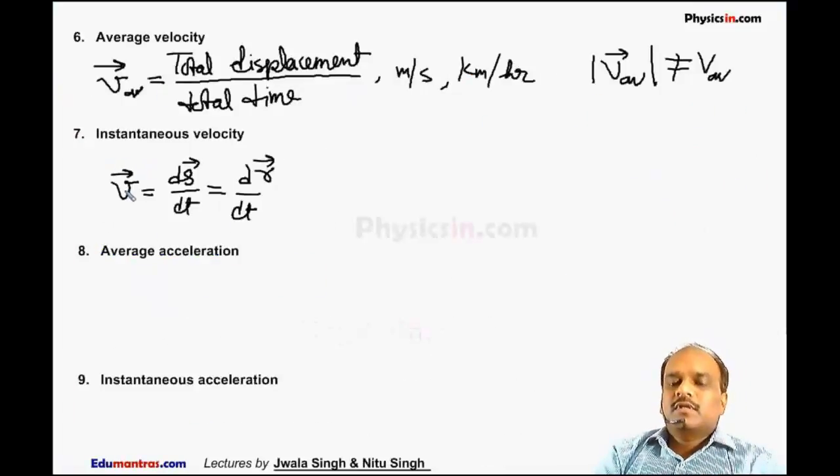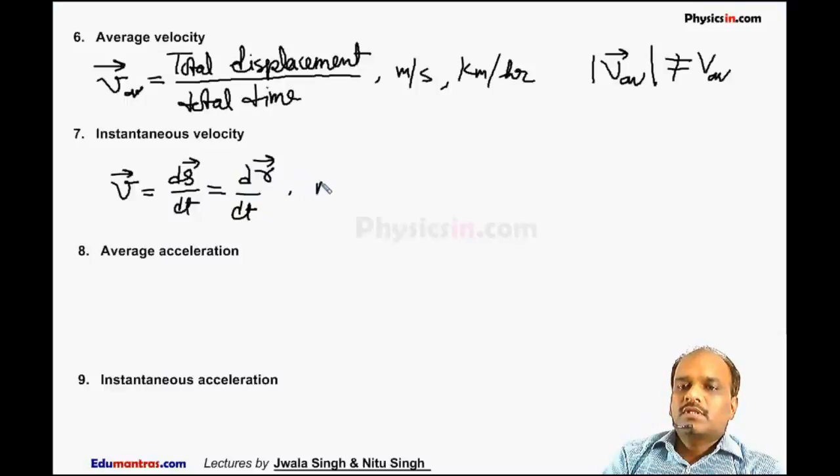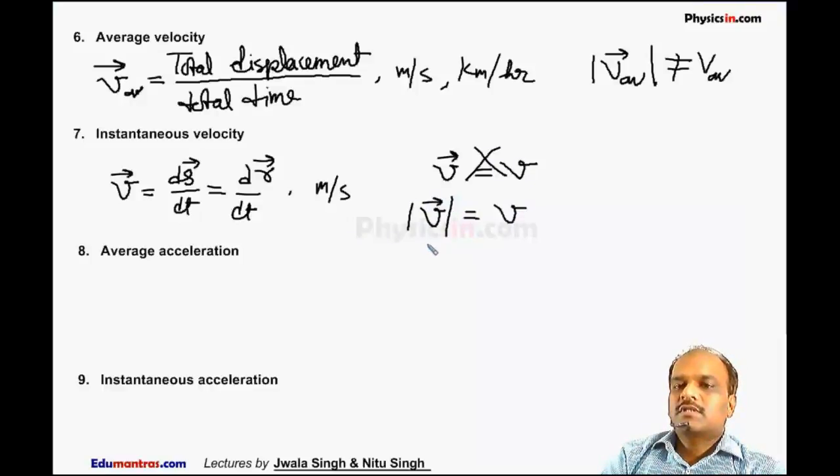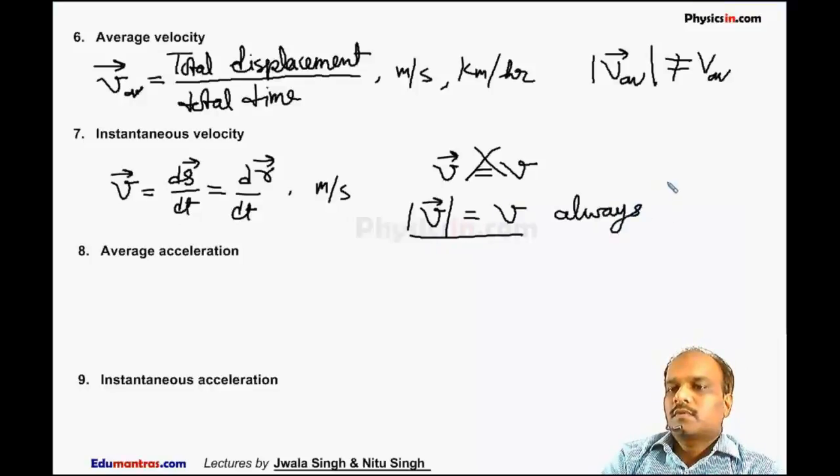So the instantaneous velocity is read as rate of change of displacement, or that is also equal to rate of change of instantaneous position vector. Its unit is also meter per second or kilometer per hour. We cannot say instantaneous velocity is equal to instantaneous speed. This statement is always wrong. But we can say the magnitude of instantaneous velocity is equal to instantaneous speed. This statement is always true.